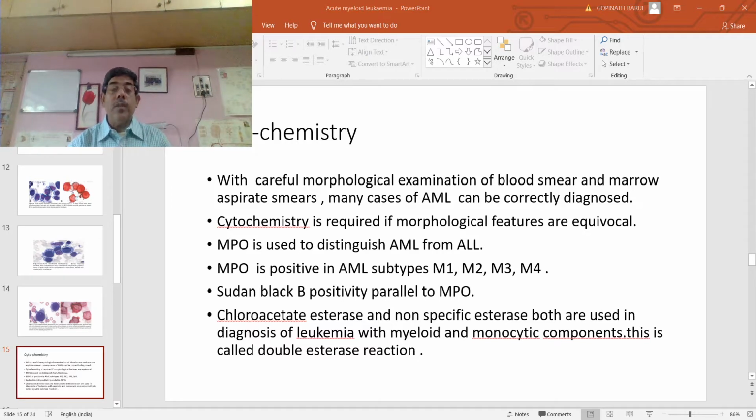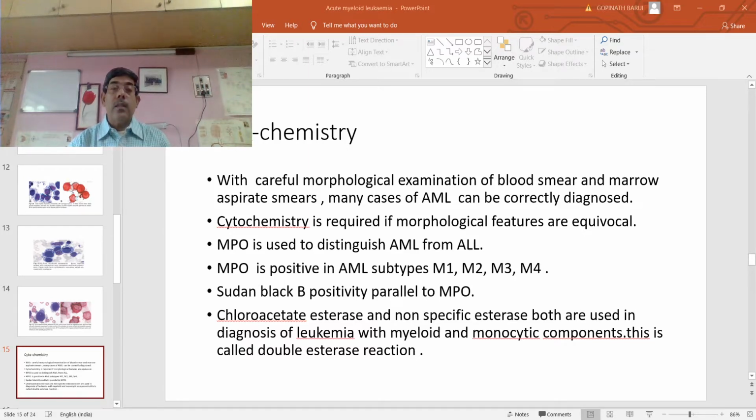Regarding cytochemistry, with careful morphological examination of blood smear and marrow aspirate, many cases of AML can be correctly diagnosed. Cytochemistry is required if morphological features are equivocal.